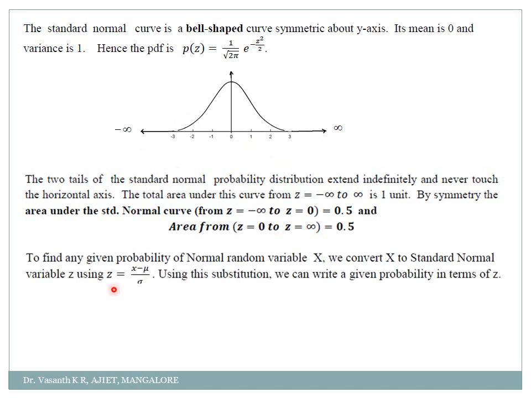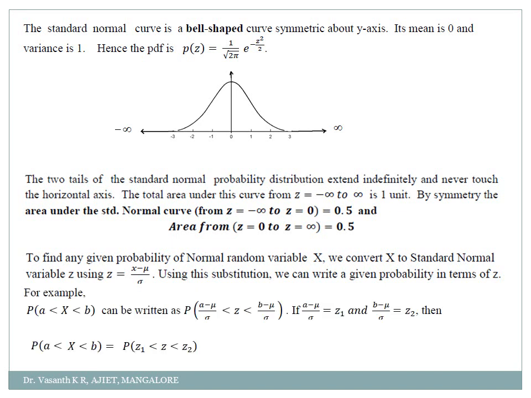Okay. So now to find any given probability of the normal distribution variable x, we convert x, see this point is very important my dear students, we convert x to the standard normal distribution variable z using the formula z is equal to x minus mu by sigma. Then using this substitution, we can write the given probability in terms of z. So normally they will be giving you the value in terms of x, we are trying to write in terms of z.